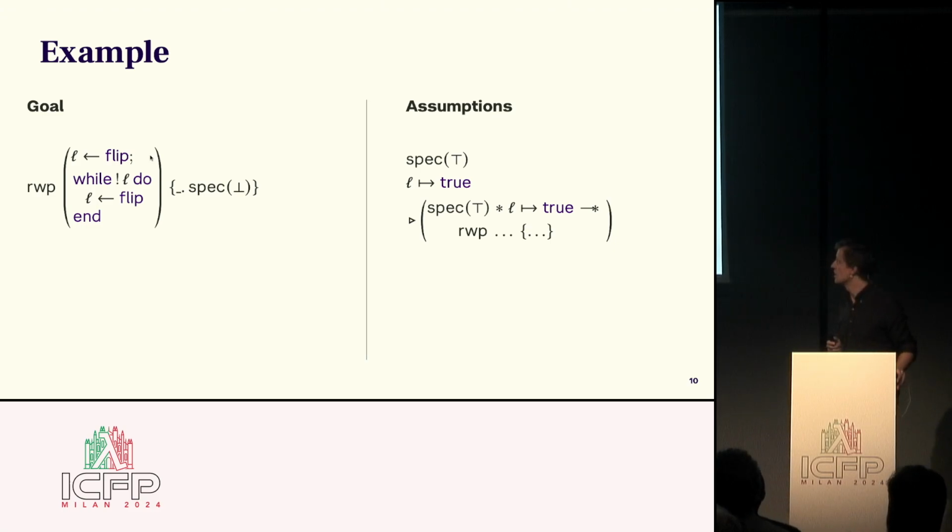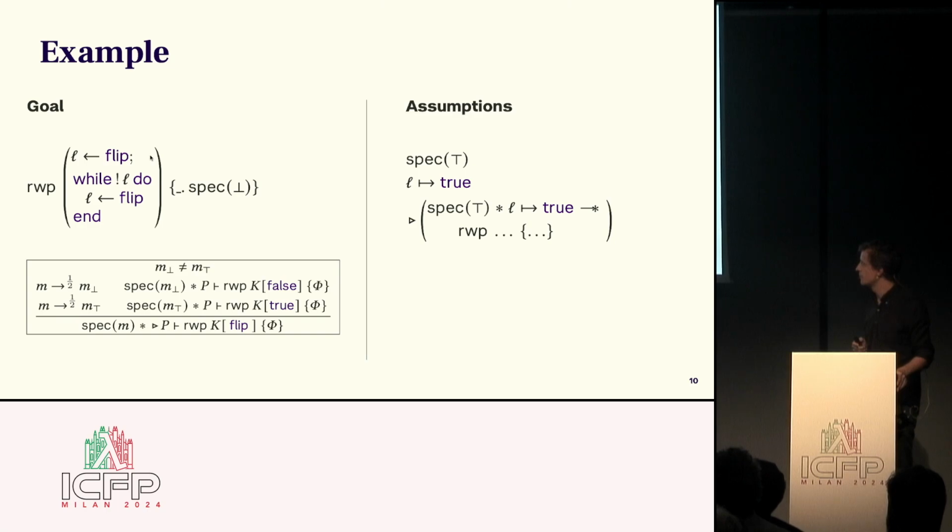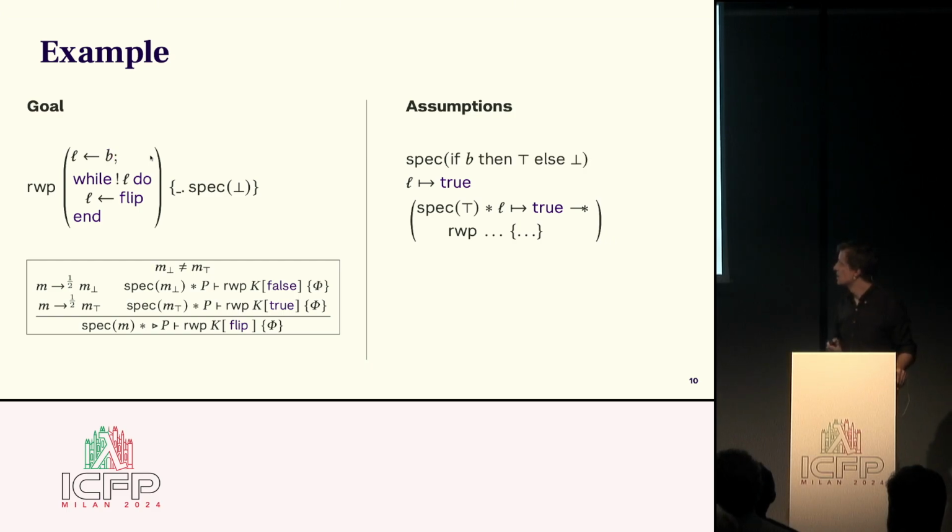All right, so now we pull out our later elimination rule from before, and we're going to pick just the same states in the model. So M bottom is going to be bottom, and M top is going to be top. They also reduce with the same probabilities. And then we're going to apply the rule to the case. What happened now is that in the weakest precondition, the flip evaluated to some Boolean b, and the model stepped to true or false, depending on what b was. And then moreover, as you might have noticed, the later modality disappeared in front of the assumption, the induction hypothesis.